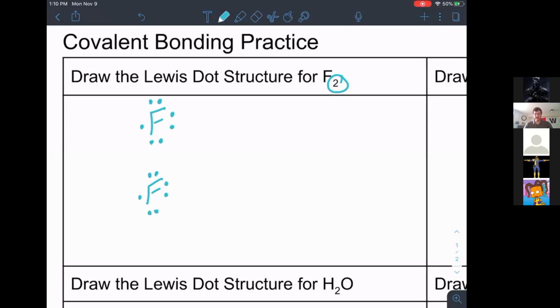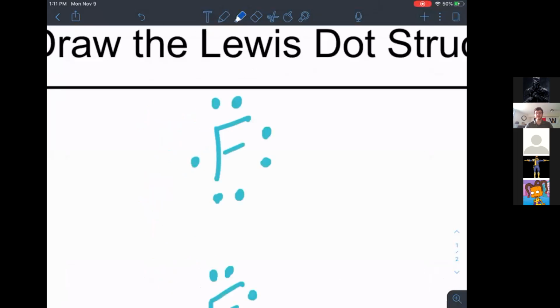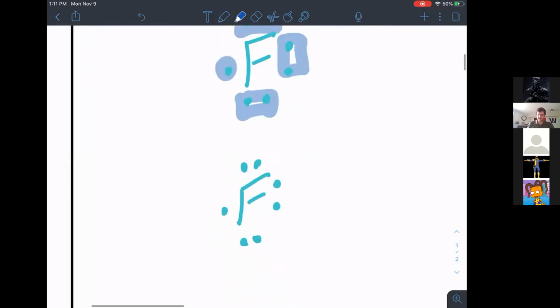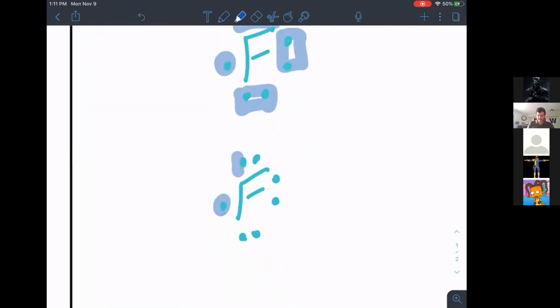And how many bonds does my fluorine want to create? How many bonds does my fluorine want to create? Just one. One bond, because it wants this one unpaired electron to create a bond, because these ones right here are paired and they don't want any more on their side. So we have one bond between this fluorine, and so that means the same thing on the other one. One bond, because the rest of them are paired together.